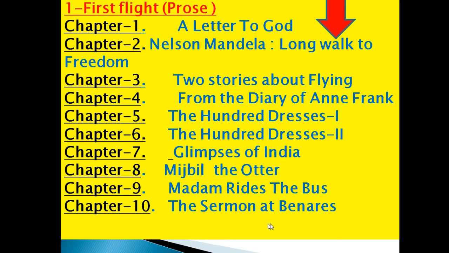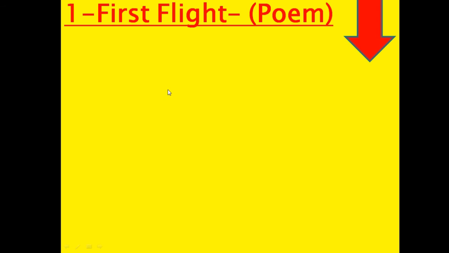Chapter number 10, The Ceremony at Banaras. This chapter also contains two stories that are related to Varanasi. Chapter number 11, The Proposal. So these are the story chapters of Flamingo. Now let's see the poems.